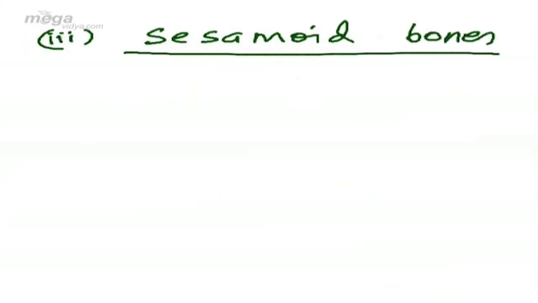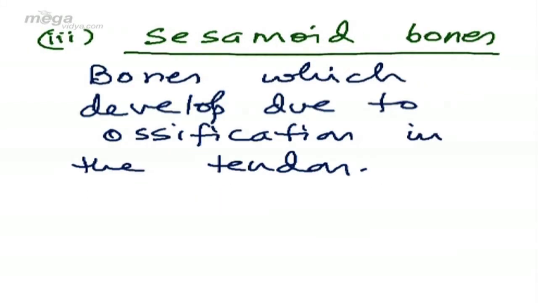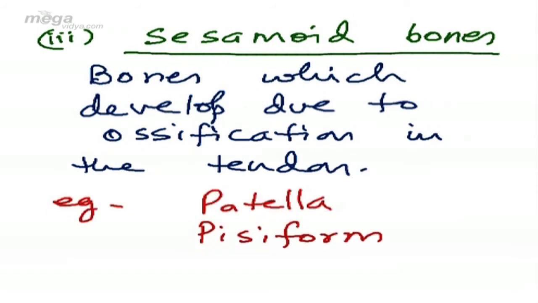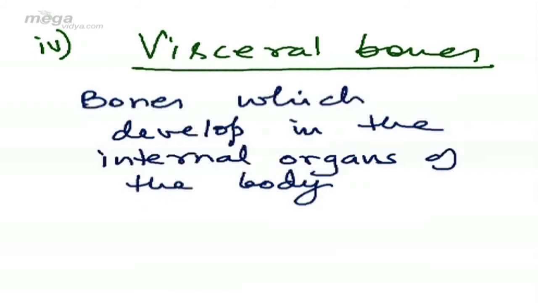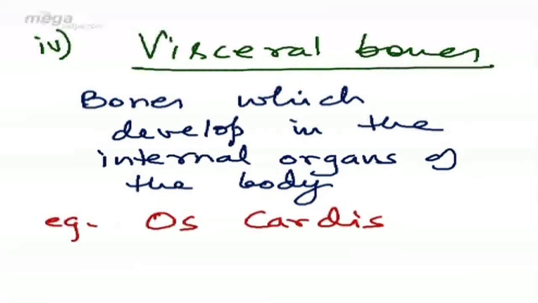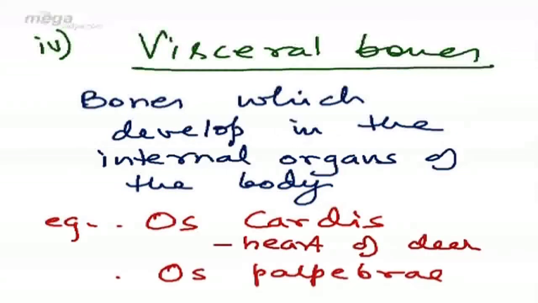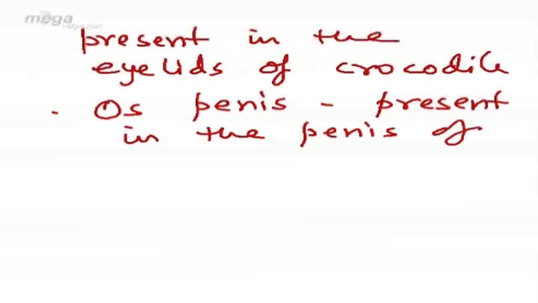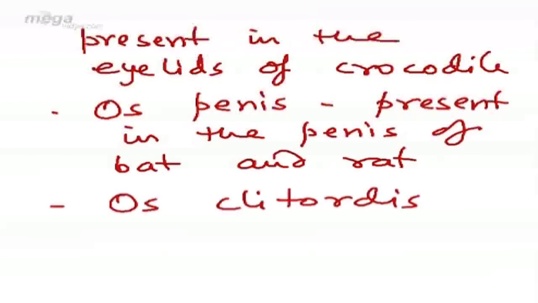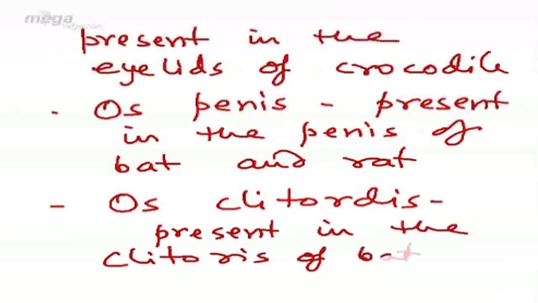Number 3. Sesamoid bones. Bones which develop due to ossification in the tendon. Examples include patella and pisiform. Number 4. Visceral bones. Those bones which develop in the internal organs of the body. Example, os cordis is present in the heart of the deer. Second example, os palpebrae, present in the eyelids of crocodile. Os penis, present in the penis of bat and rat. And os clitoris, present in the clitoris of bat and rat.